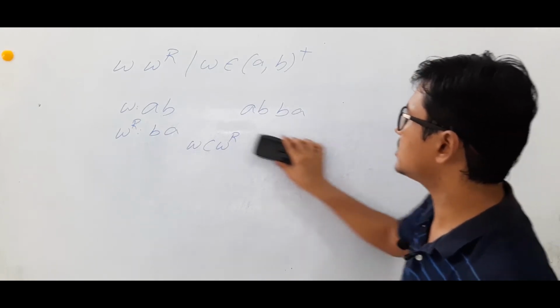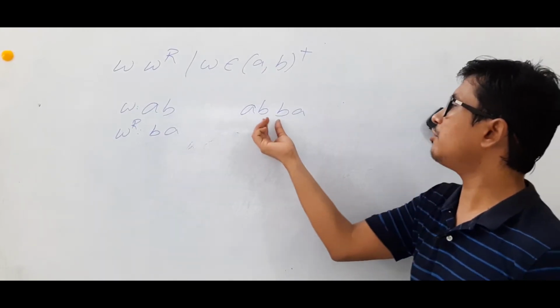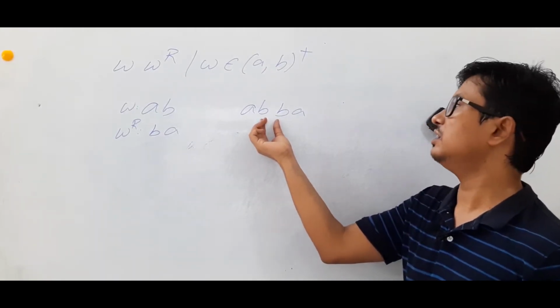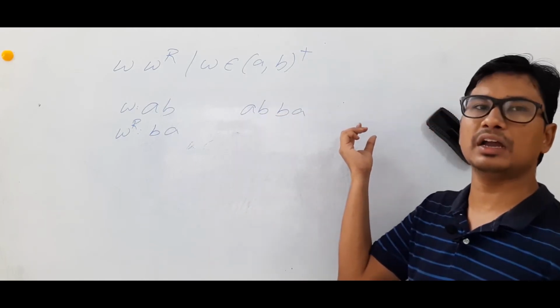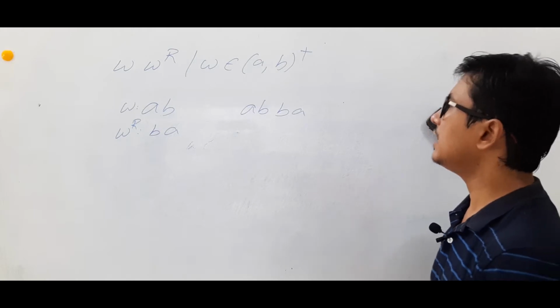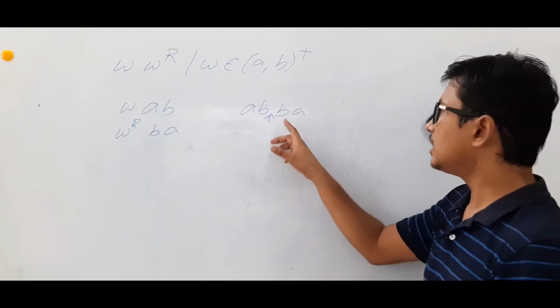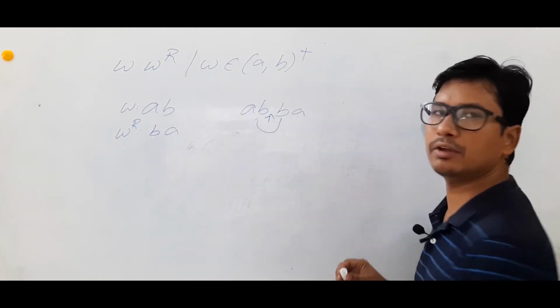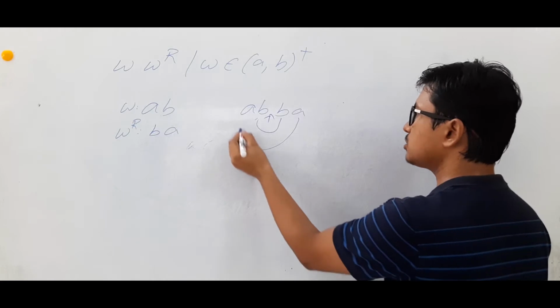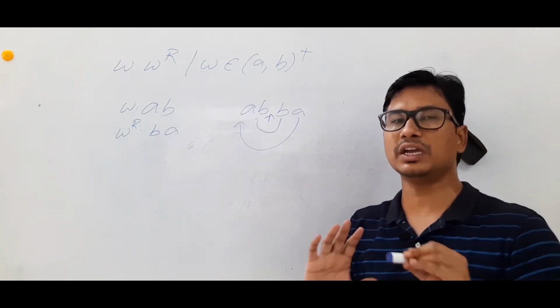But in this case, it is a little bit complex because we do not have any fixed center here. How can I understand that W is finished and W power R has started? Are you able to understand? Let's take that I assume the center is here, then W power R, this one and this one are the same. So I will pop it and go on. But I should know the center. If I know the center, we can do it very easily.